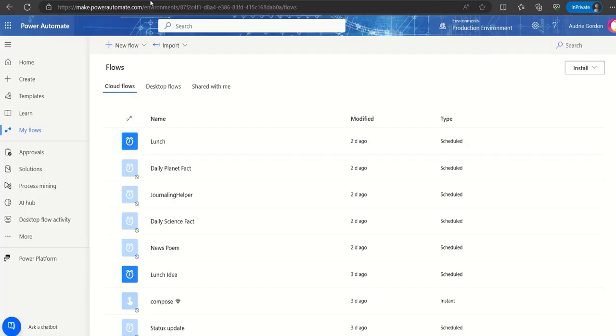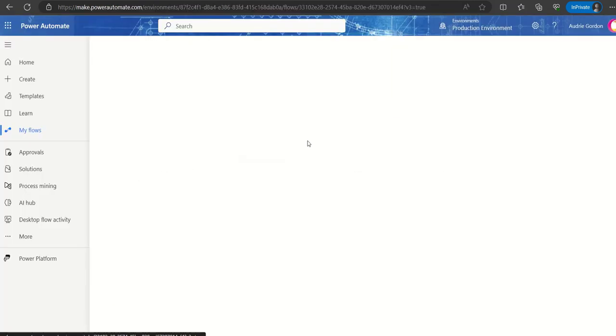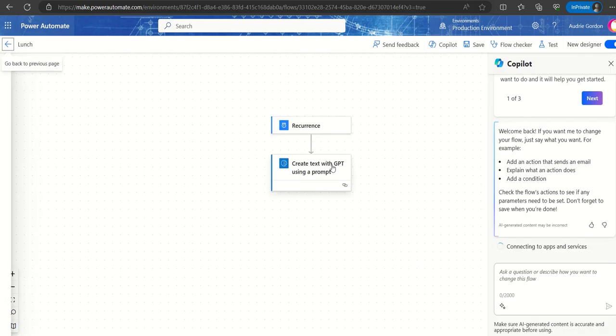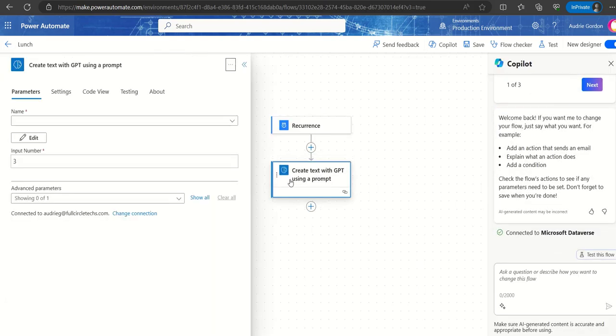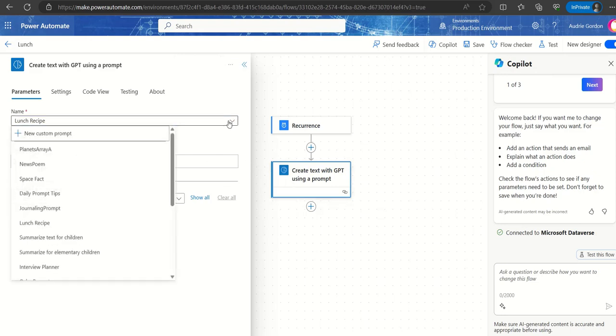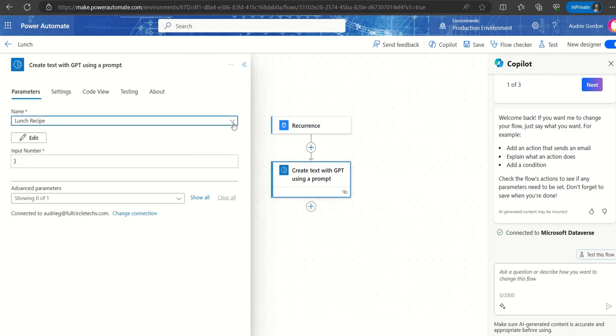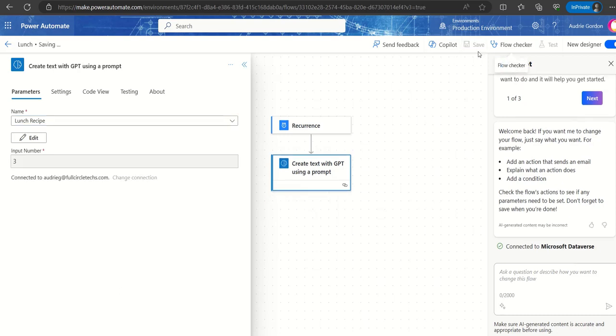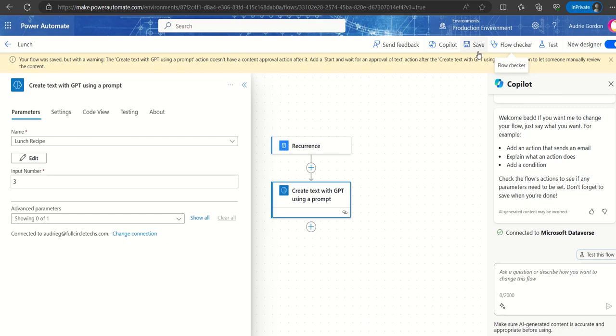So if I come in here and I look at one of my Power Automate flows that are using this action, right? And I can refer to any of my custom prompts. You'll notice that I can now save this without an approval of text action. I used to get a red error message here that would not let me proceed unless I added the approval of text action.